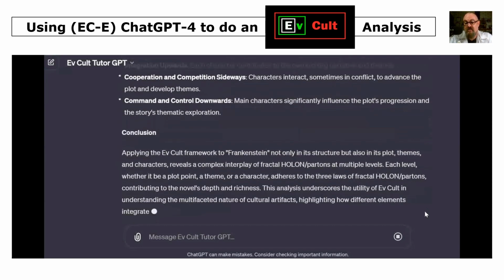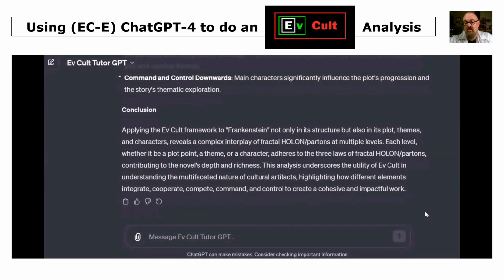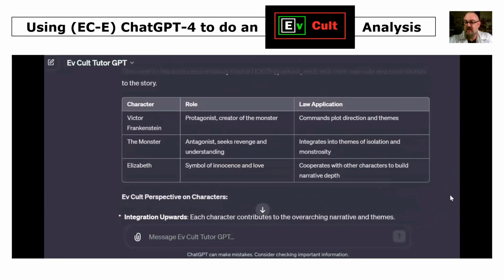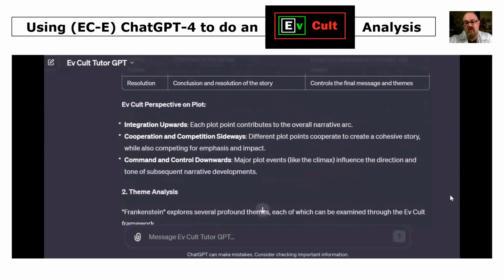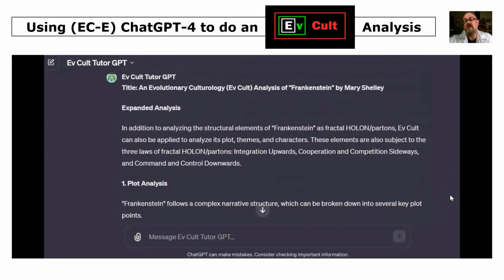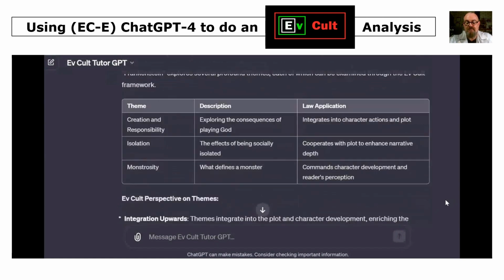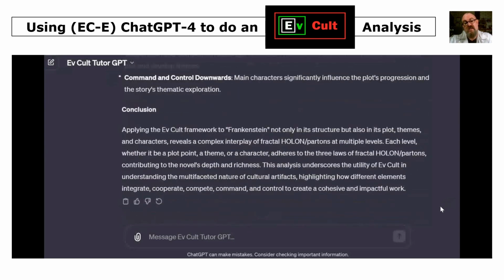So we could perhaps compile all those segments of the paper and put it together as a co-authored paper and submit it to a scientific journal as an EvCult study of the unit of culture known as Frankenstein's Mary Shelley. So that's how we do that. That's how we use an EvCult enabled ChatGPT-4 to do an EvCult analysis, and then we put it into the EvCult tutor GPT for a bit of extra EvCult detail. So that's how we do it.